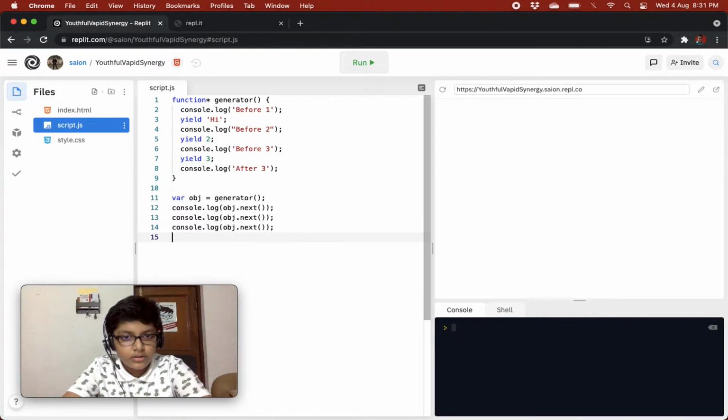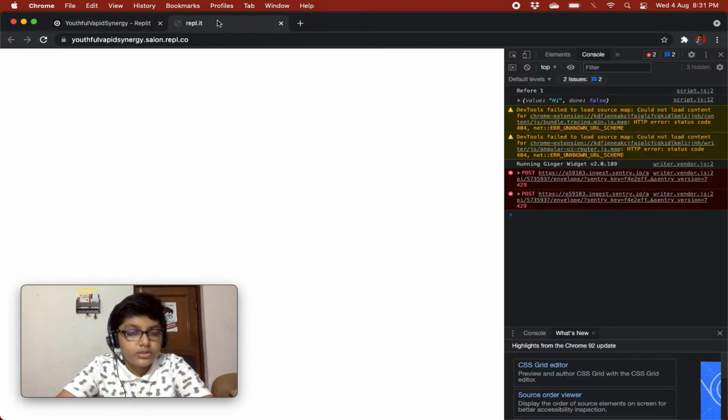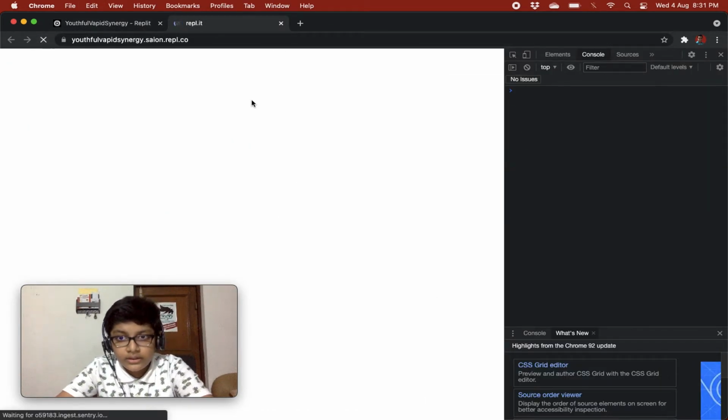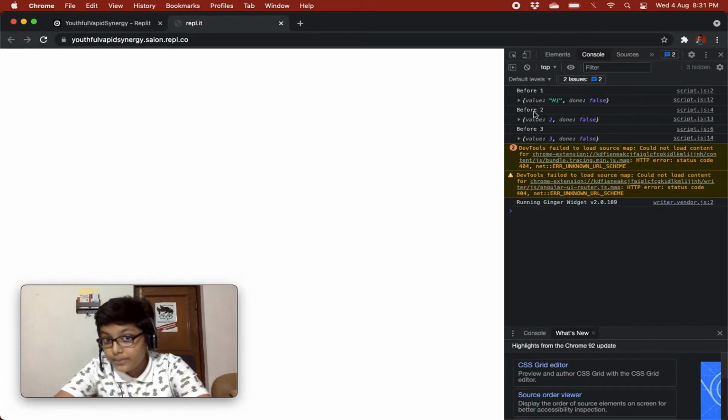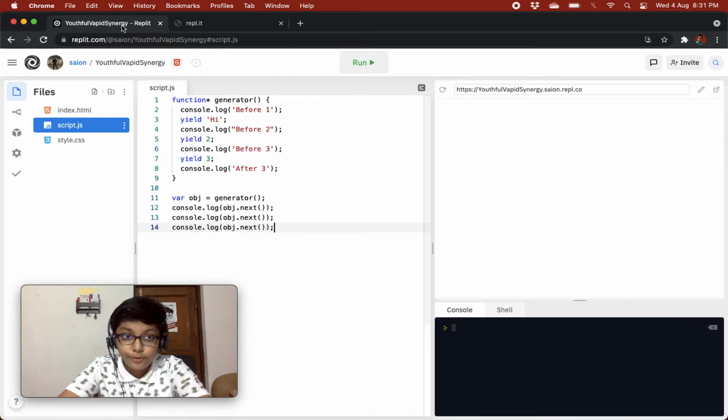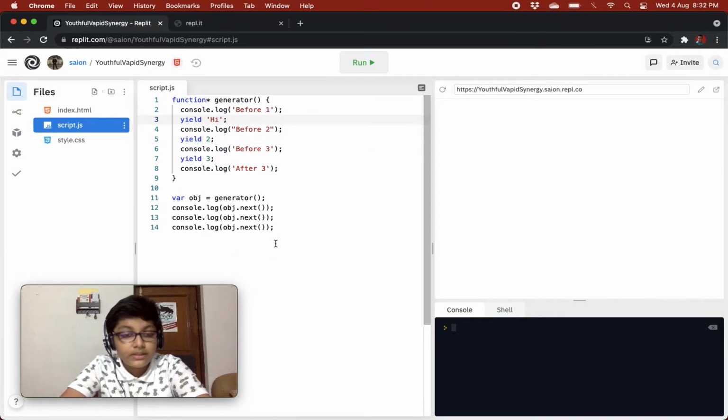Let's do this many times. So let's try to understand what is happening over here now. It is showing us before 1 because it is first running in the first object.next. It is running this, then after this yield, the next time we call object.next, it identifies that we did it till this yield, so it runs the next yield, and it runs the code till the next yield.